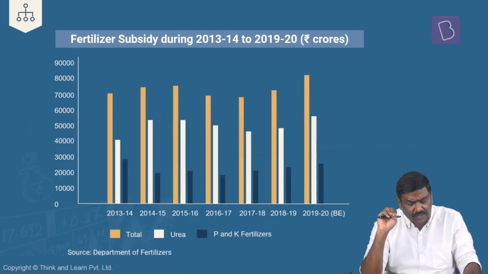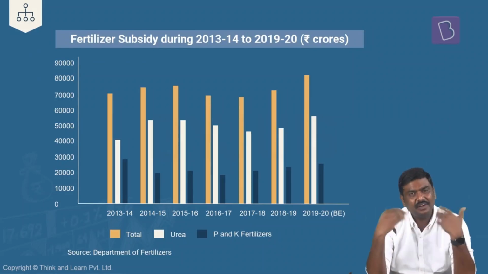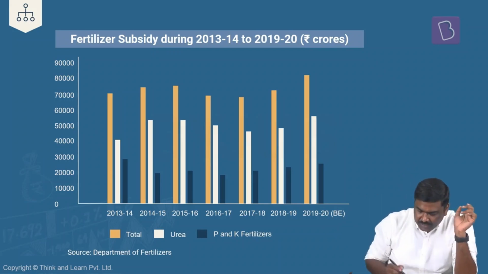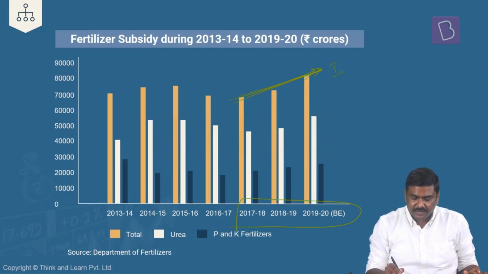Now, apart from this, in case of fertilizers, what has been the trend? Suddenly, if UPSC will ask you what is the trend in terms of fertilizer subsidy, have a look at the graph here. Again, from one year to next year, the graphical representation will change. That is, one more trend line will appear. But essentially, as of now, what is the trend line? We have seen that in the last couple of years, the amount of fertilizer subsidy incurred by the government has been increasing.